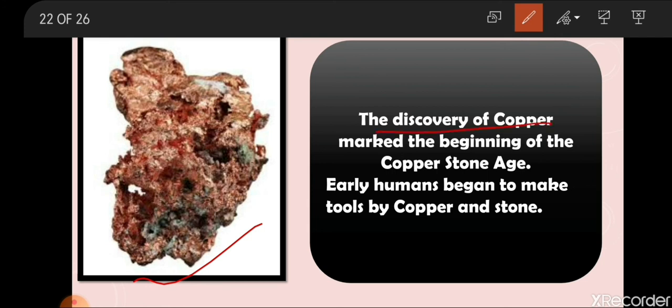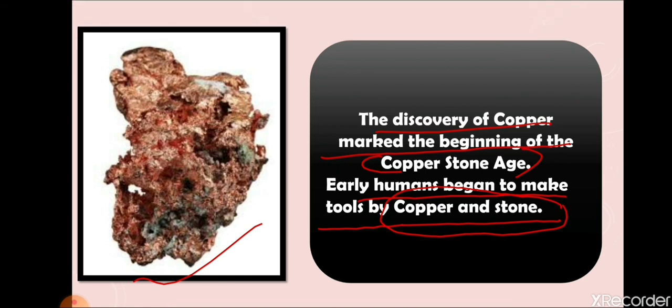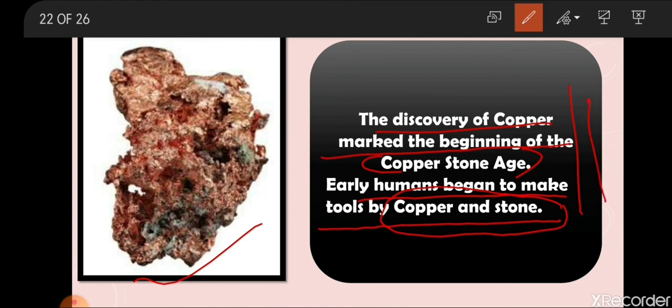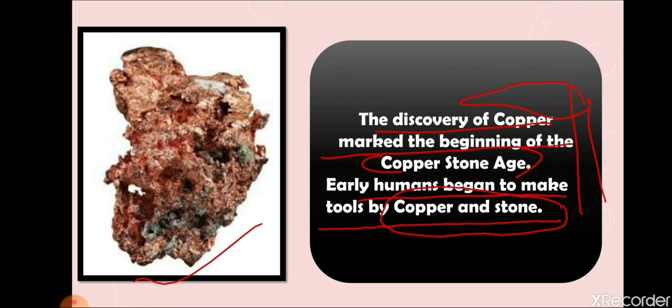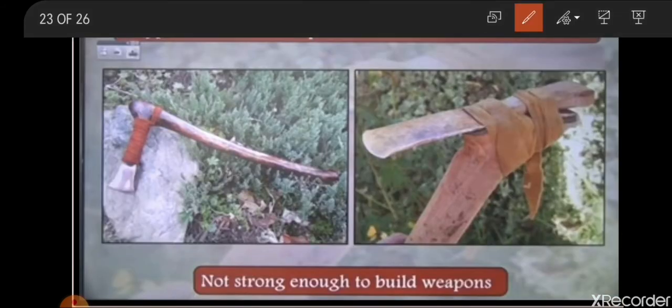The discovery of copper marked the beginning of the copper stone age in India. In the world, early humans began to make tools from copper and stone. And why is it known as the copper stone age? Because during this time early humans were using copper with the help of stone. In the wooden handles they used to put sharp copper edges so that the tools became sharper. Copper tools were sharper and better than stone tools. But copper was not strong enough to build weapons.